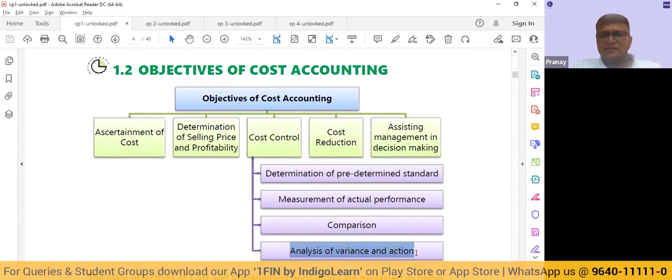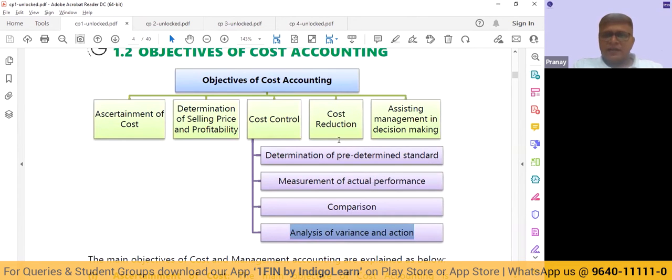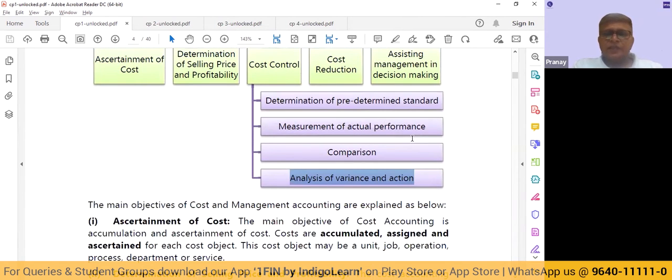We will analyze and take corrective action so that next month, next quarter, next week, next period, we have our cost in control. But in cost reduction, we talk about reducing the cost permanently. And finally, the objective of cost accounting is assisting the management in decision making.